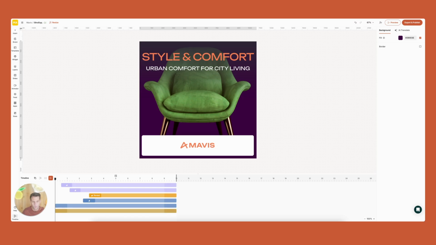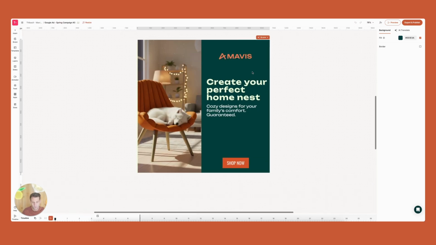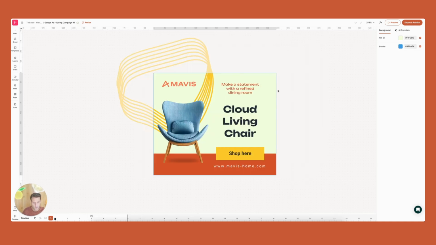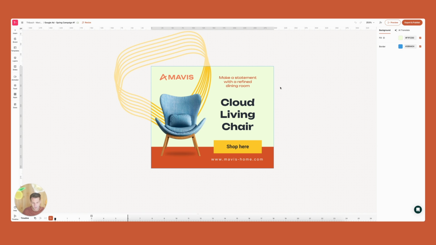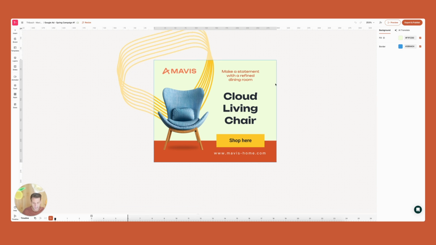Here are some other examples that I've generated. This one or this one here, where I've actually asked to create more of a cozy vibe with some lights. I've added a little dog. All of that just using prompts. I could also create more. Here's another one it generated for Google Ads, where I have here some more sophisticated elements. It is really amazing.